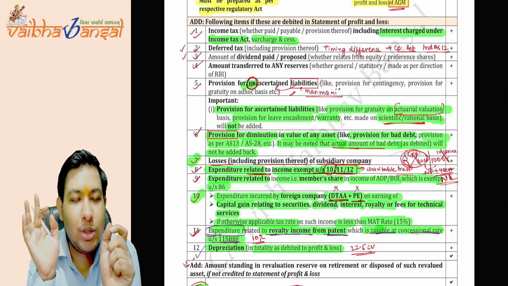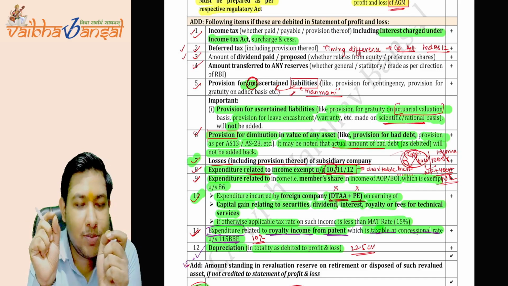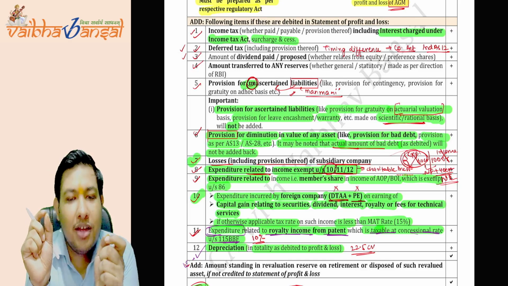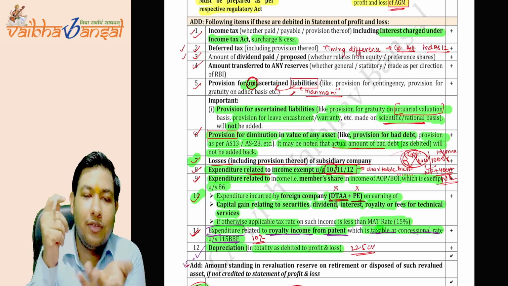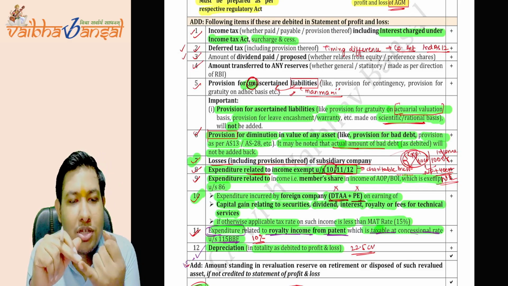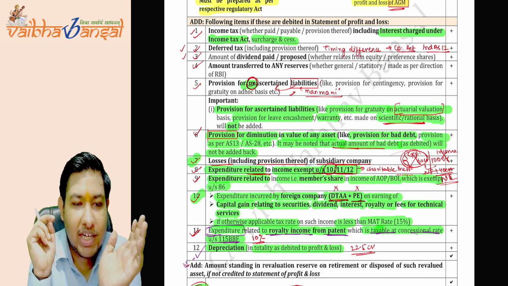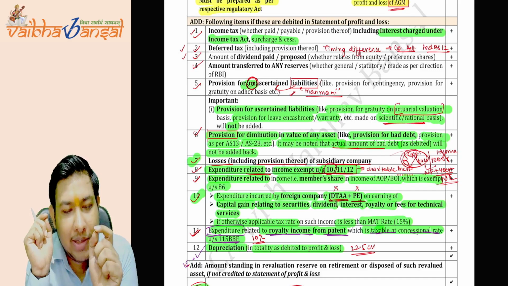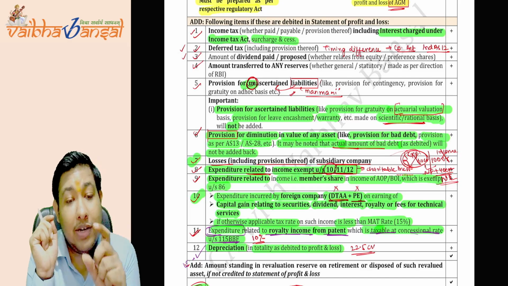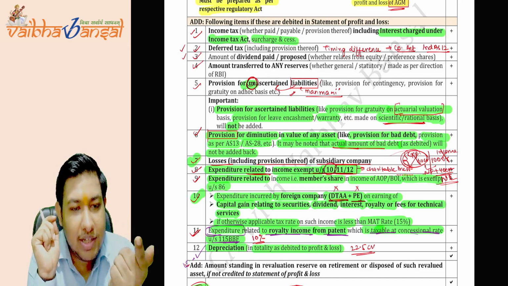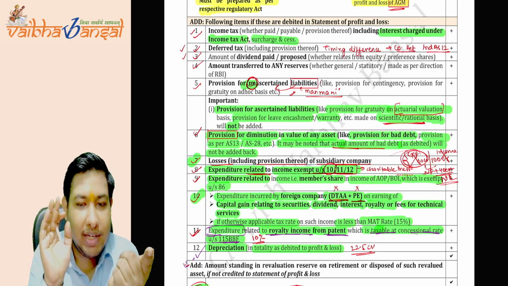Now for point number 10, the foreign companies who have a DTAA and permanent establishment in India, the expenditure shall be disallowed for the capital gain relating to securities, dividend, interest, royalty or fees for technical services, if the otherwise applicable rate is less than the MAT rate. If the otherwise applicable rate is greater than the MAT rate, then the MAT will apply. Is this clear to you?